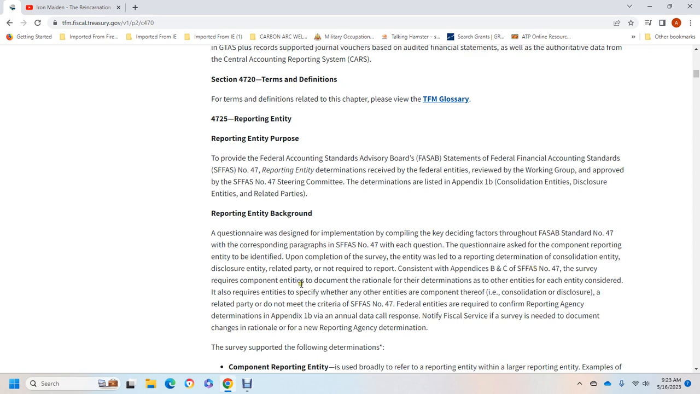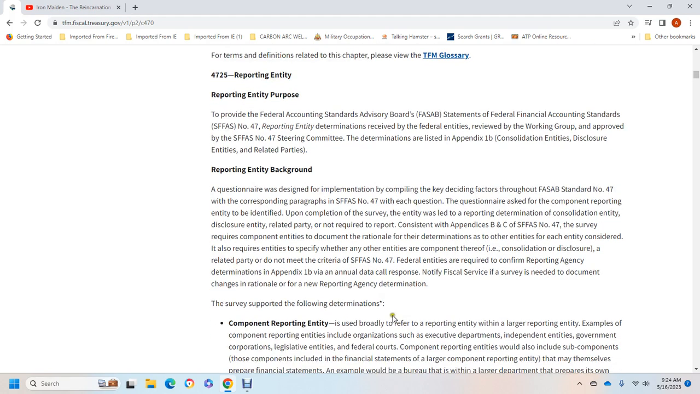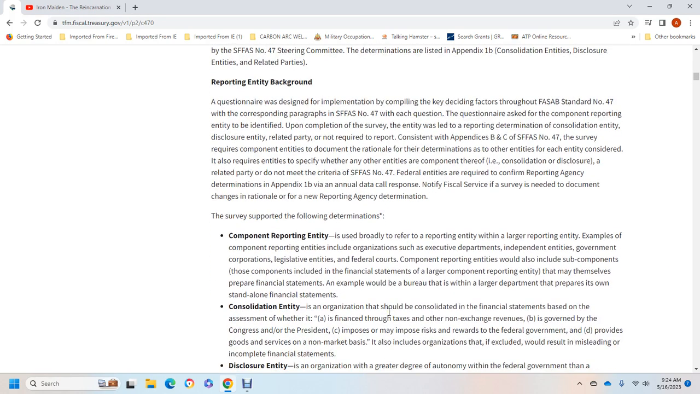Number 47 survey with the requirement for the component entity with the documentation rationale with the determination of their entities for each of the conservators also require to specify whether the other entities component of the consolidation of the disclosure related parties do not meet with the criteria of the Statement of Federal Financial Accounting Standards Number 47. Federal entities are required to confirm the reporting agency determination in Appendix 1B the annual data law response note official for service of the end survey of the need for the document with the changed rationale of the new reporting agency determination survey supportive of the following determinations.